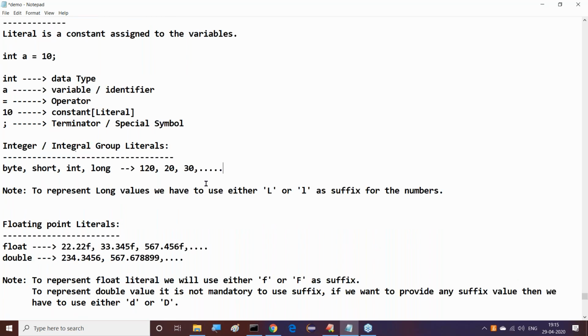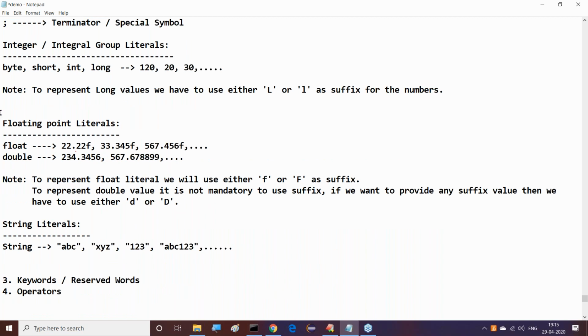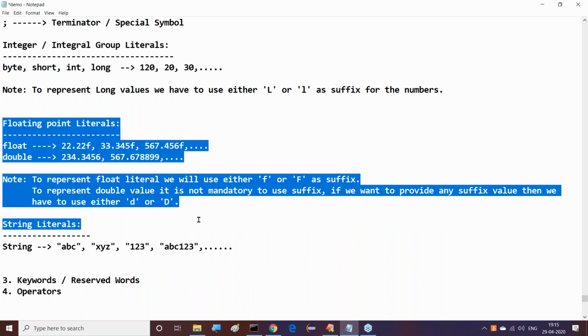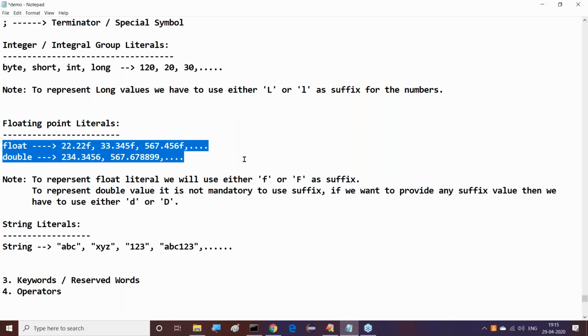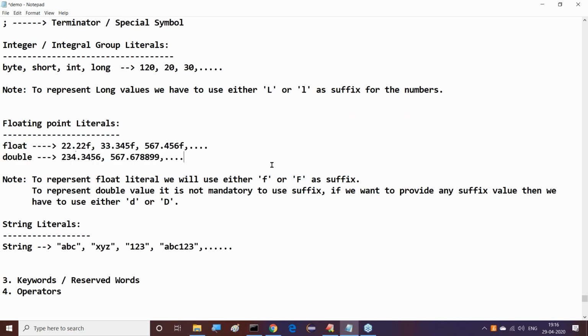Now coming to these points, all of you understand this clearly, no? Where floating points are utilized and where double values are utilized, where the float data type and double data type are used. Again, we will discuss these concepts in the data types topic. But as of now, float will be used whenever we want to provide small fraction values, like a temperature outside, or 1.5 liter milk, 1.5 liter oil.